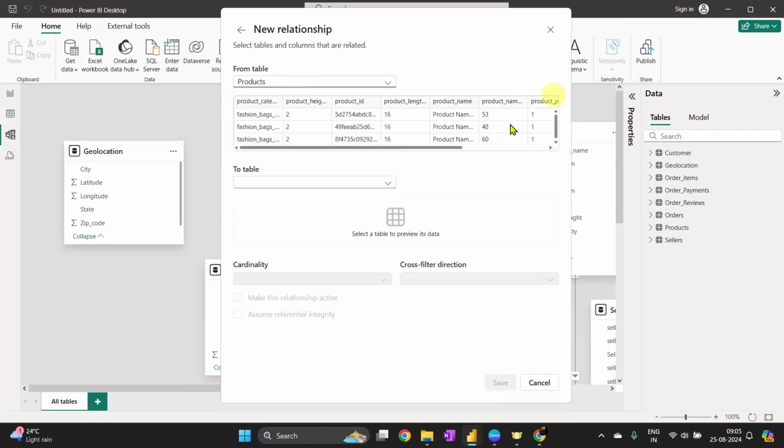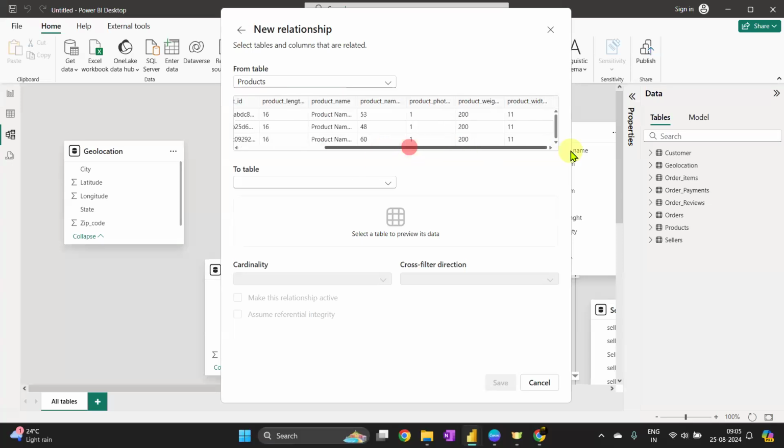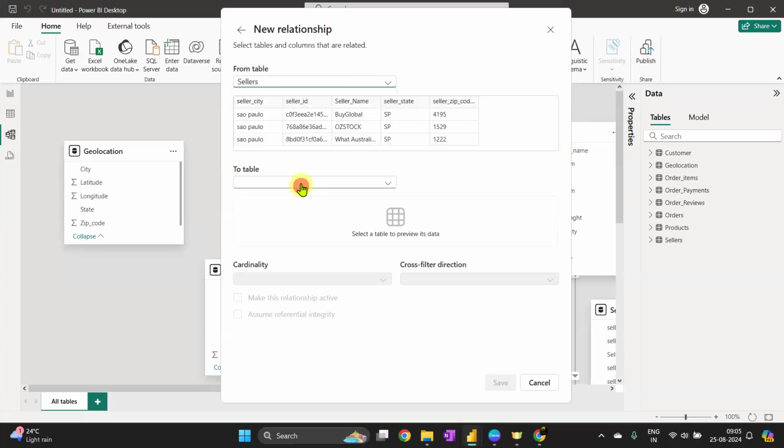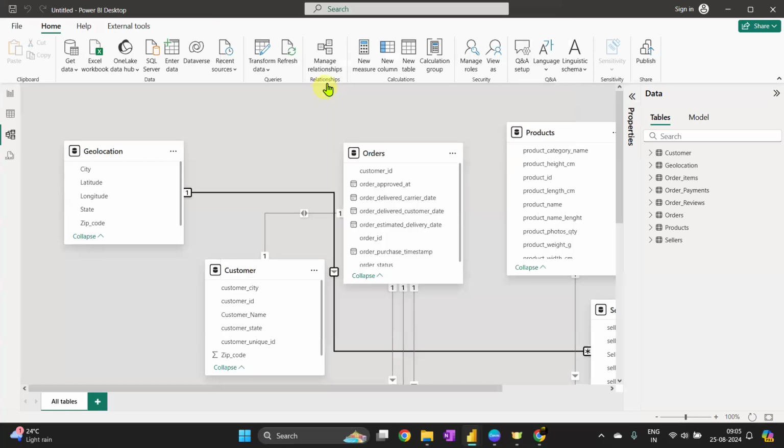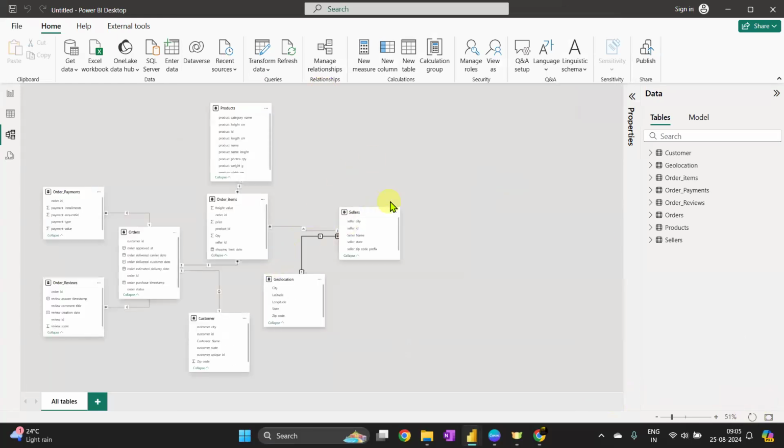With products, I have already connected the product table. And with seller also, we have done it. But with seller, we can do one more thing. There is a geolocation. So zip code and zip code, I can connect many to one, because multiple sellers have this geolocation information. I can save it. All right, let's close and see how it looks here.